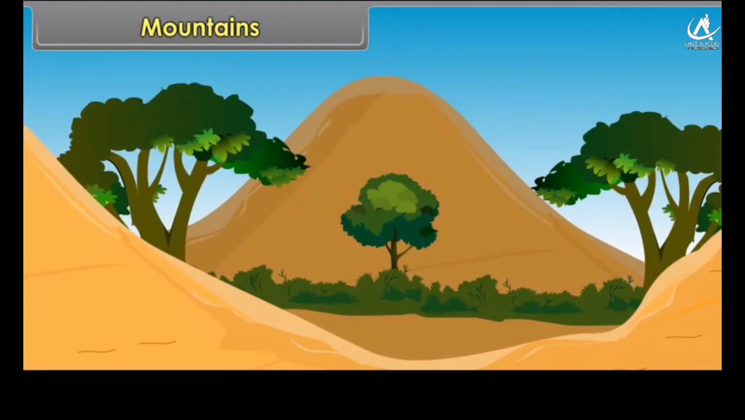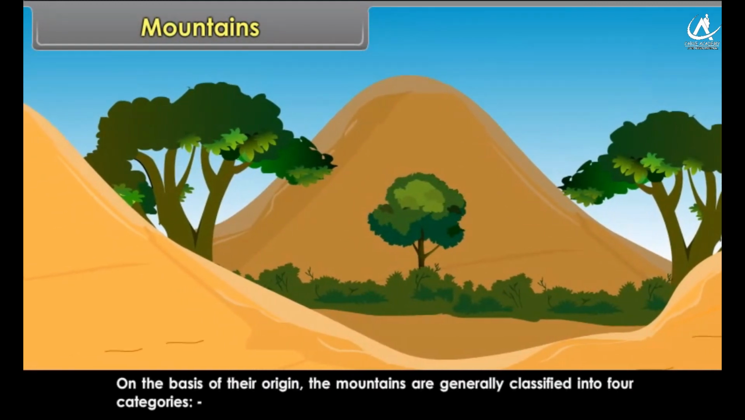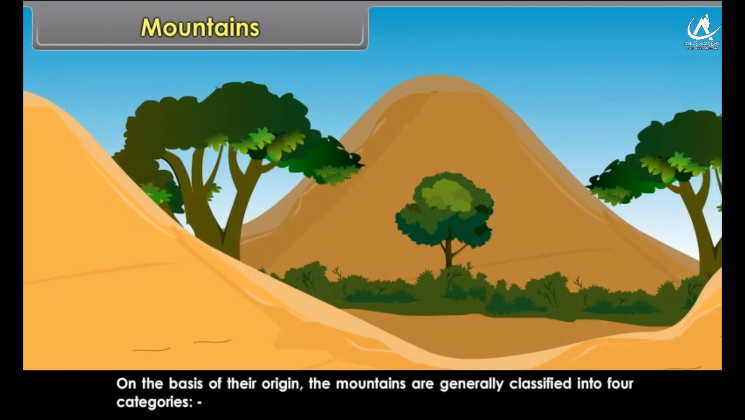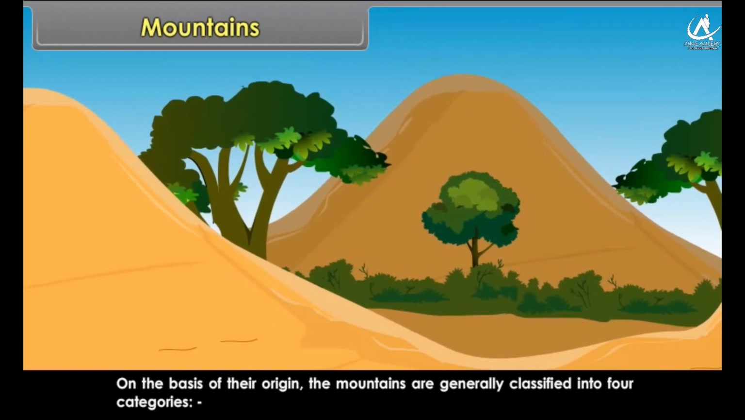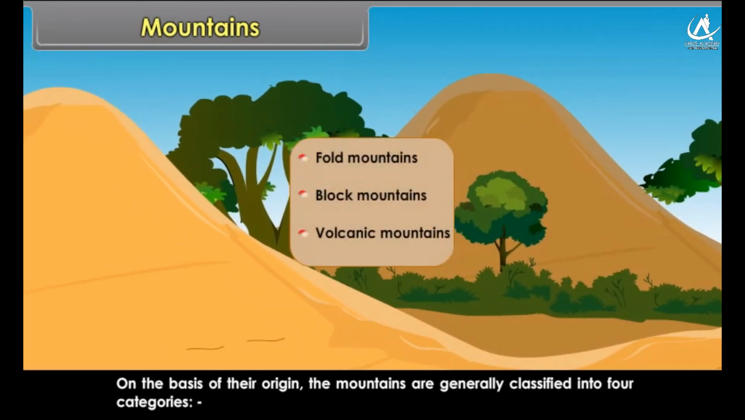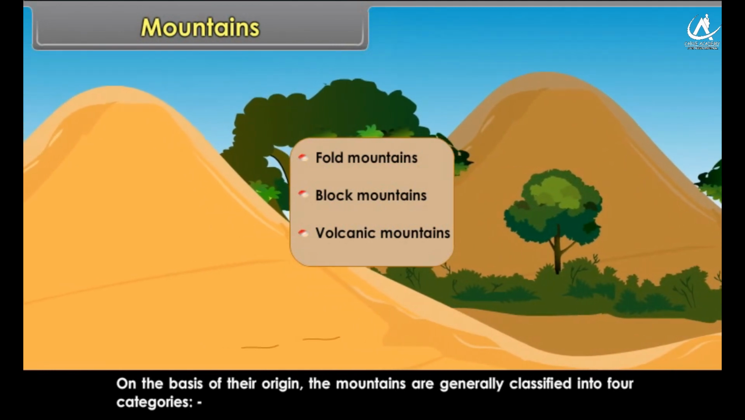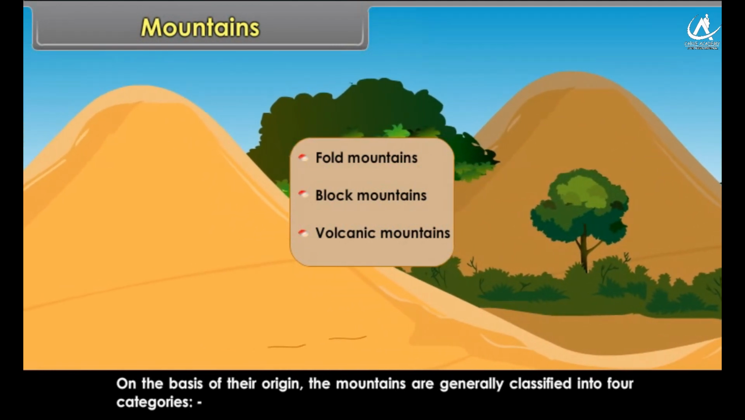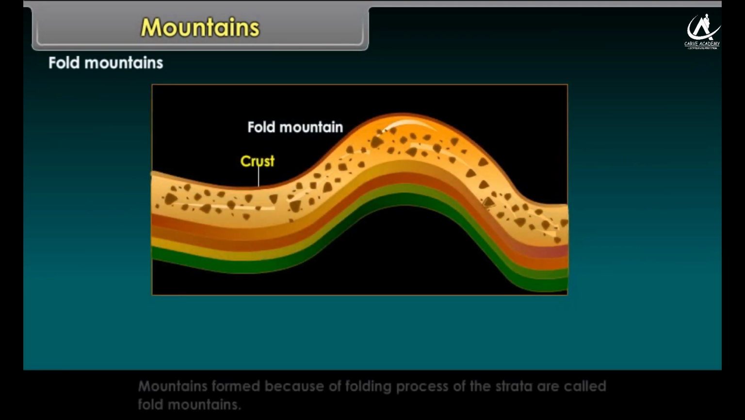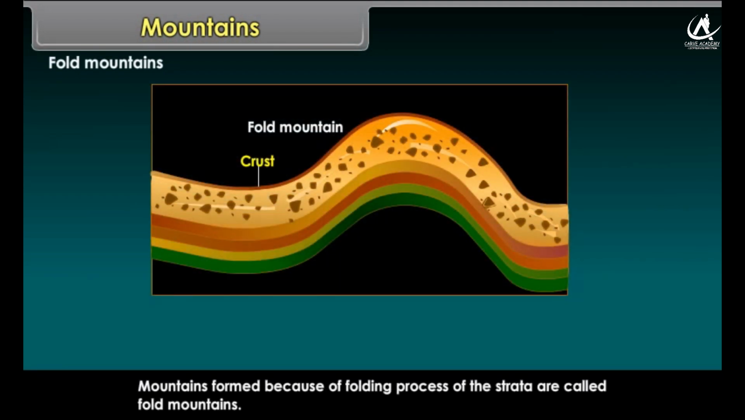On the basis of their origin, the mountains are generally classified into 4 categories: the fold mountains, block mountains, volcanic mountains. Fold mountains. Mountains formed because of folding process of the strata are called fold mountains.